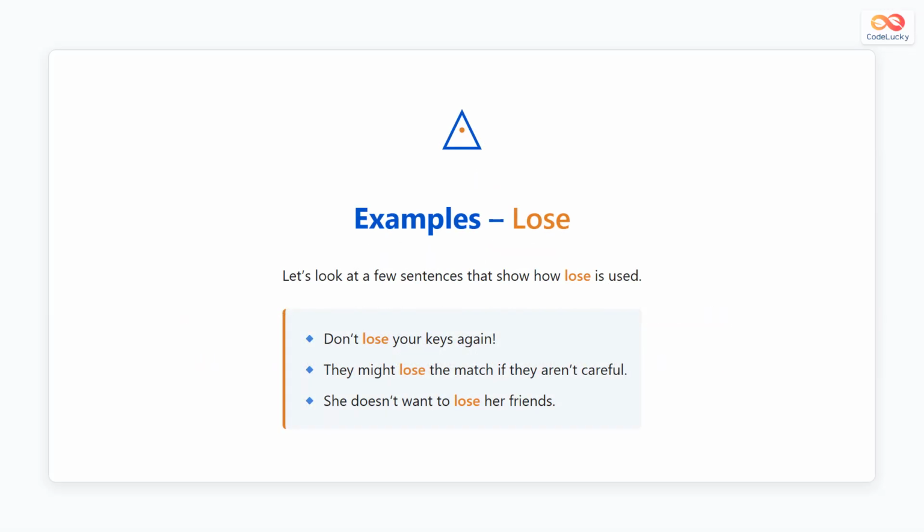Listen to these example sentences using the verb lose. Do not lose your keys again means make sure you still have your keys and do not misplace them. They might lose the match if they are not careful, means their team may fail and not win the game. She does not want to lose her friends, means she wants to keep her friendships and not be separated from them. In each example, something important is not kept, and that is why the verb lose is used.